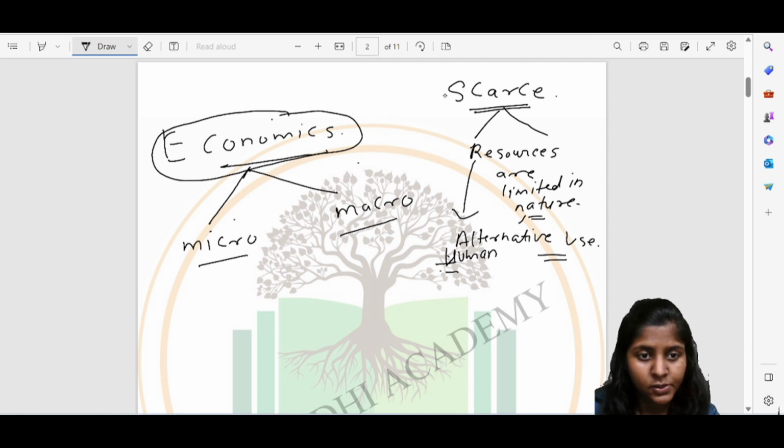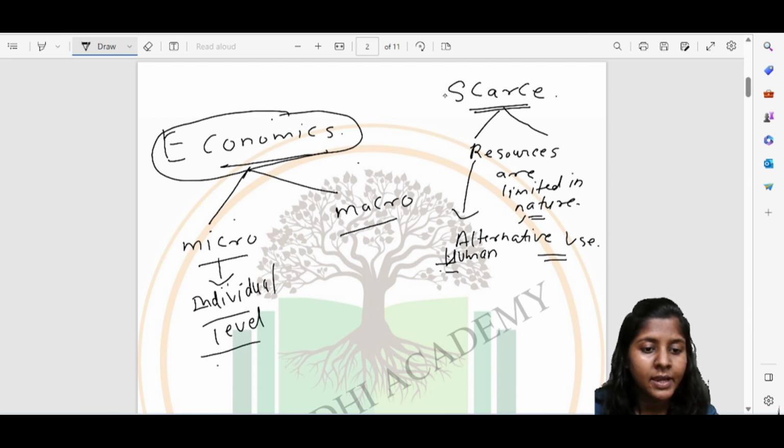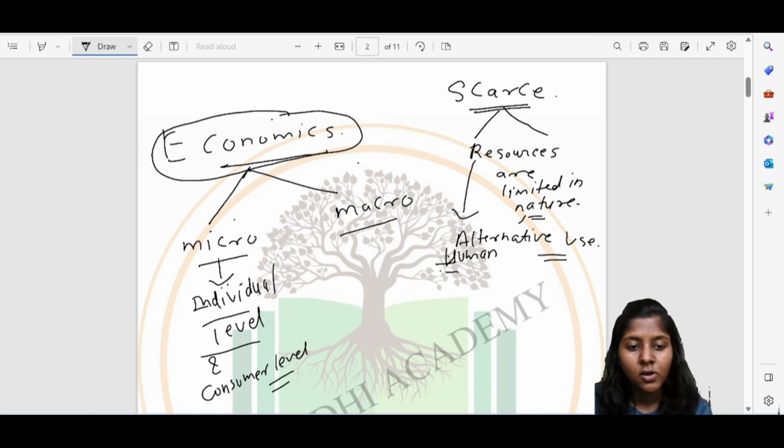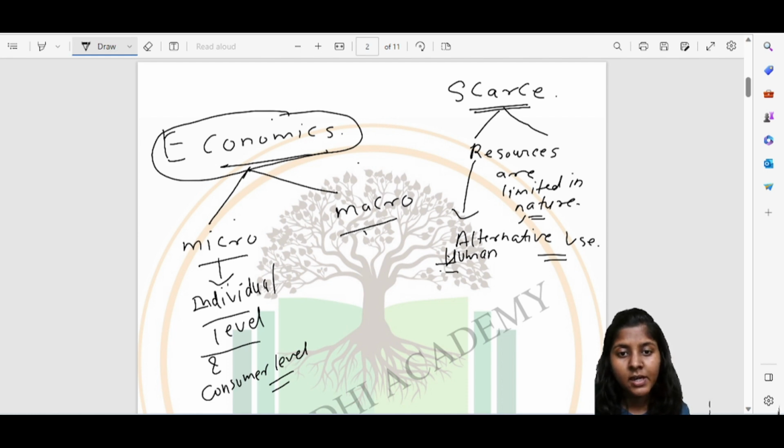Economics is classified into micro and macroeconomics. Now microeconomics deals only with regards to individual level and at consumer level. But with regards to macroeconomics, macro studies all the issues as a whole.